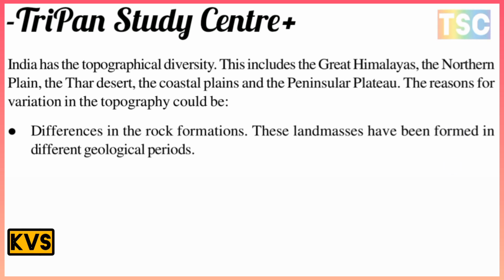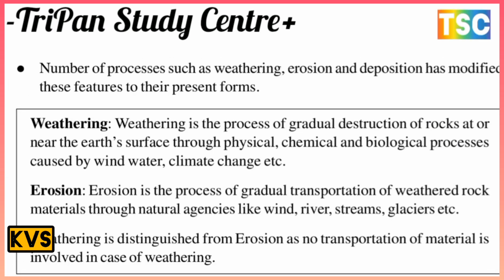That is important. A number of processes such as weathering, erosion and deposition have modified these features into their present form. That is important. What do you mean by weathering and erosion? Weathering is the process of gradual destruction of rock at or near the earth's surface through physical, chemical and biological processes, caused by wind, water, climate change, etc. That is important. Weathering is a physical, chemical and biological process caused by wind, water and climatic change.